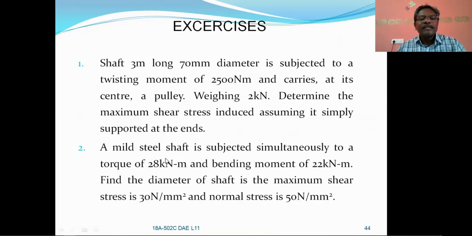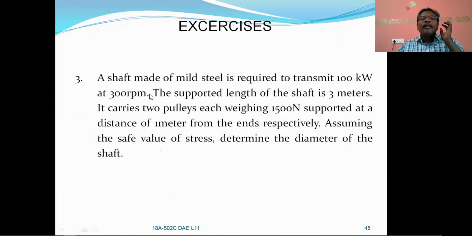Next, a mild steel shaft is subjected simultaneously to a torque and a bending moment of these values. Maximum shear stress and maximum normal stress are given. Simply take the twisting moment equation and the bending moment equation, calculate the diameter based on Guest's theory, and calculate it based on Rankine's theory. Whichever is larger is to be adopted as the diameter of the shaft.